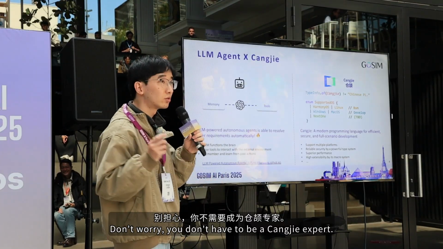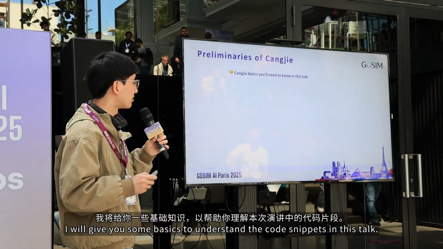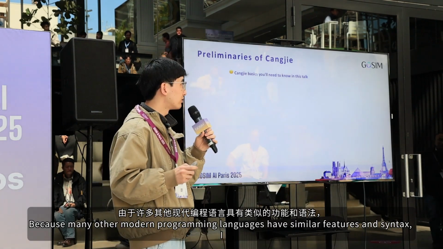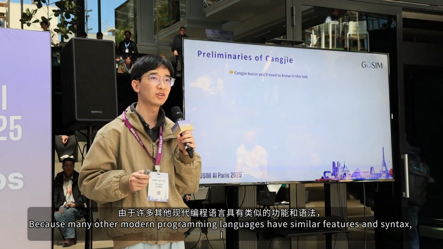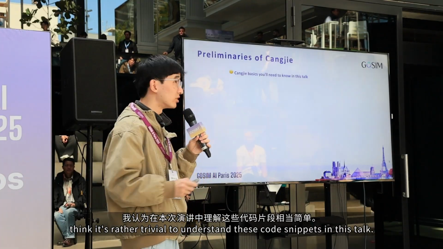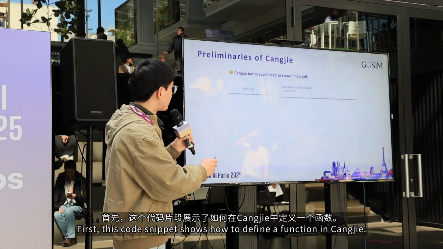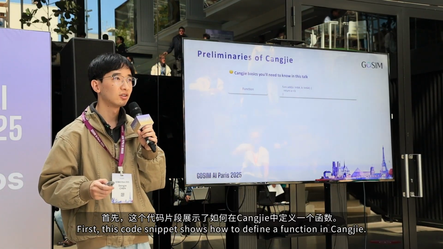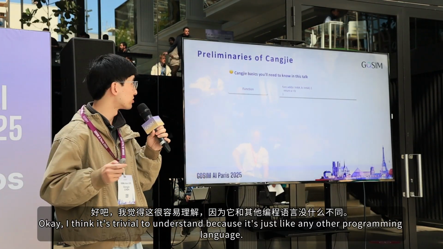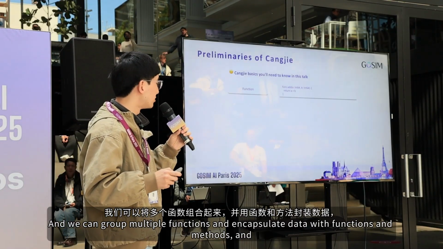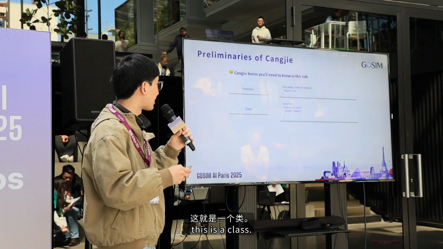So don't worry, you don't have to be a Cangjie expert. I will give you some basics to understand the code snippets in this talk. Many other modern programming languages have similar features and syntax, so I think it's rather trivial to understand them. First, this code snippet shows how to define a function in Cangjie. I think it's trivial to understand because it's just like any other programming language. And we can group multiple functions and encapsulate data with functions as methods, and this is a class.